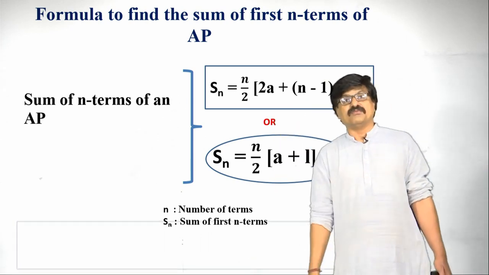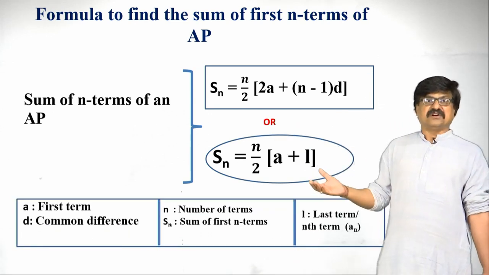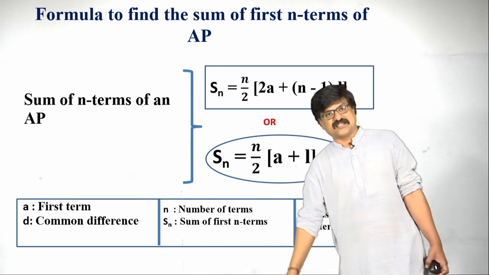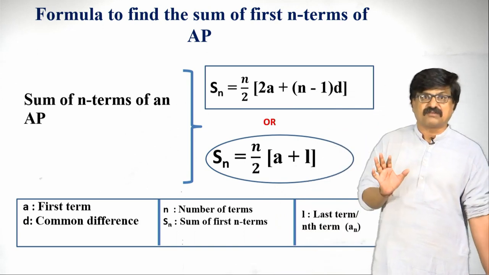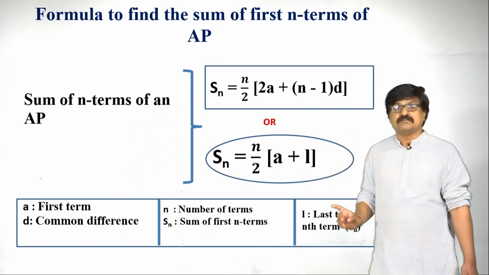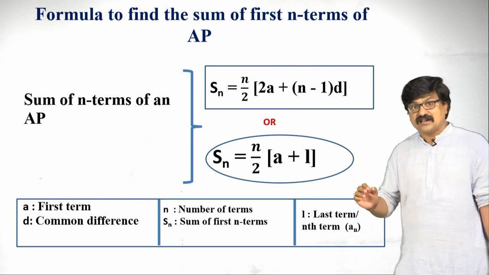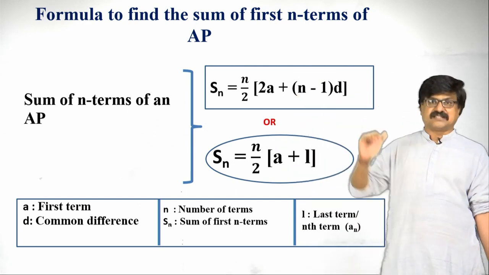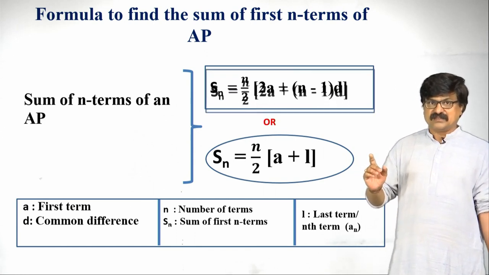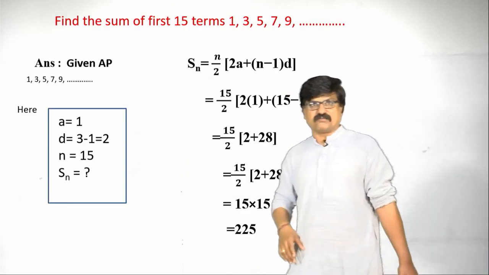So, here we know what is a, what is d, what is n, Sn and also L. a is the first term, d is the common difference, n stands for the number of terms, Sn stands for the sum of first n terms, L is the last term, and again it is a different one, that is the nth term. The next one is, let us take one problem based on the Sn formula.